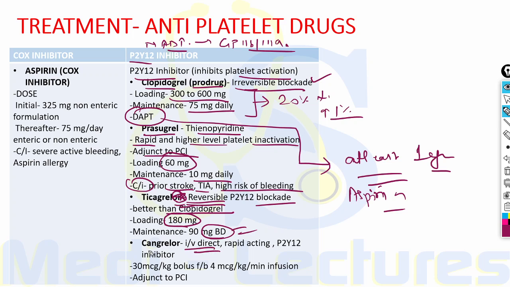Now we have one IV drug which is cangrelor. It is an IV direct rapid acting P2Y12 inhibitor which is given in a bolus of 30 microgram per kg followed by 4 microgram per kg per minute infusion. It is also used as adjunct to PCI.